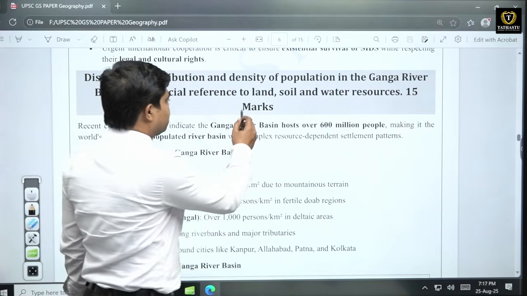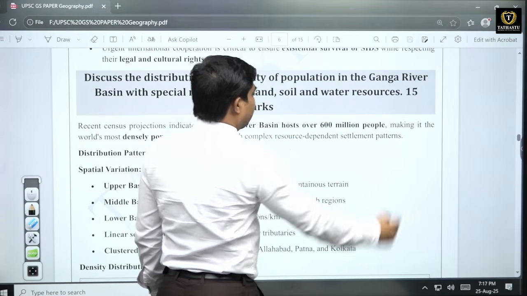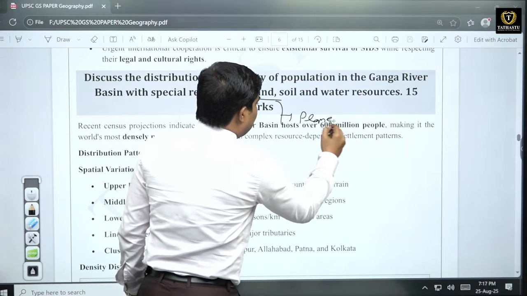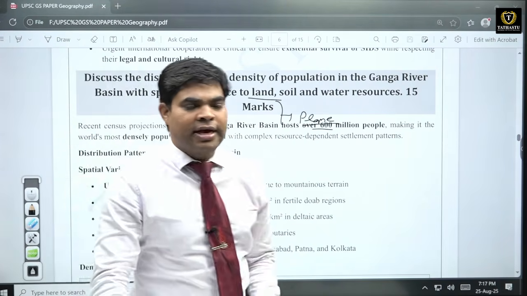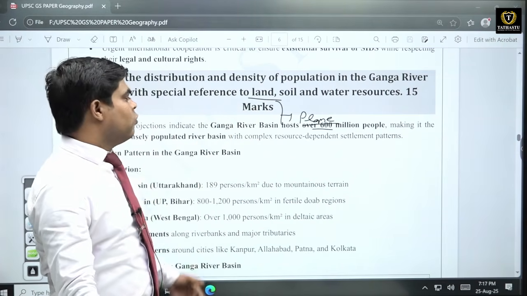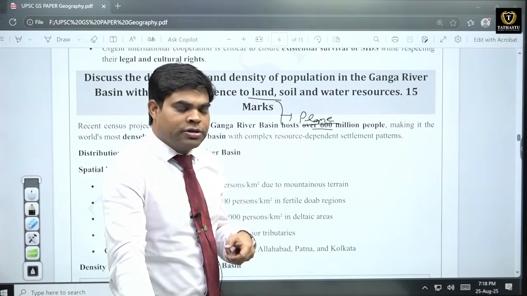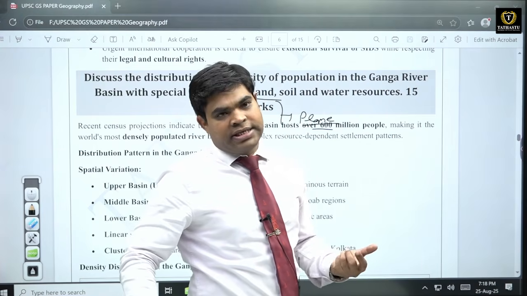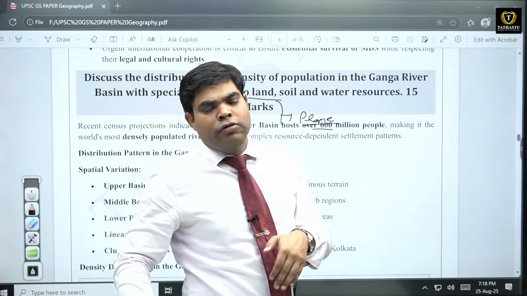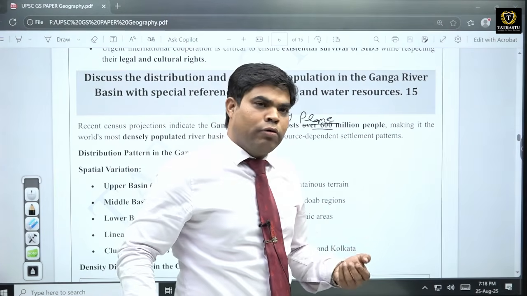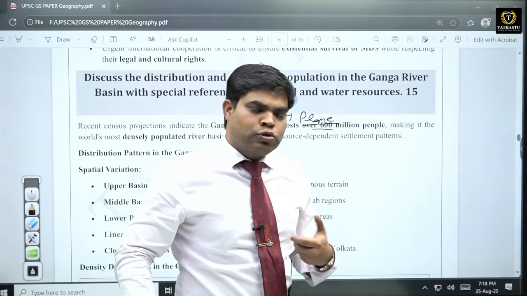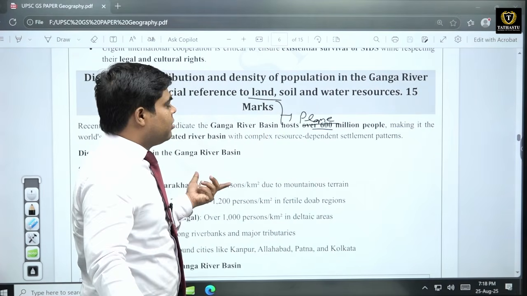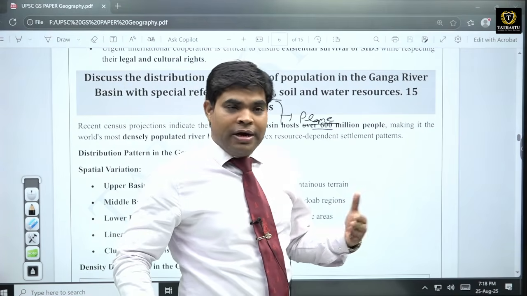So on the basis of three resources: land, soil and water. Now if you look at all three, what is the land like here? It is plain land. Where the land is plain, there is no rough terrain, it is very easy and smooth terrain, so living there is also easier because you are able to make your houses, roads and development projects very easily. On the other hand, if the terrain is very irregular, then we have to employ so many resources and it is very difficult to develop the infrastructure. So this is plain land, and because of that there is also a huge availability of land.